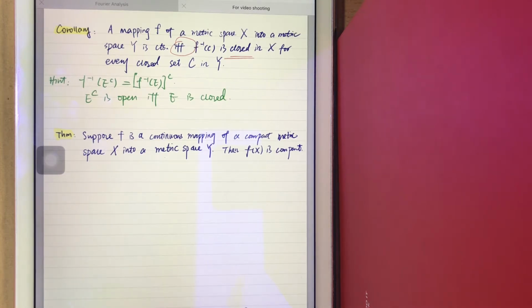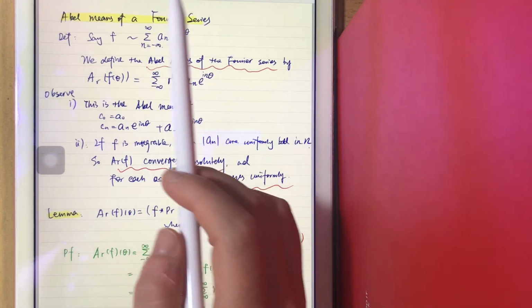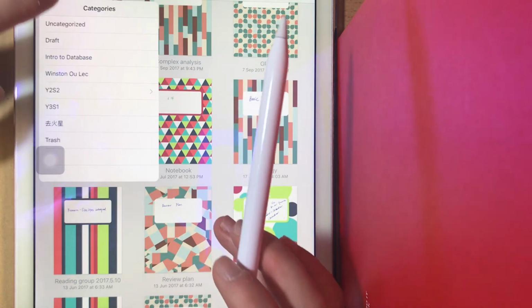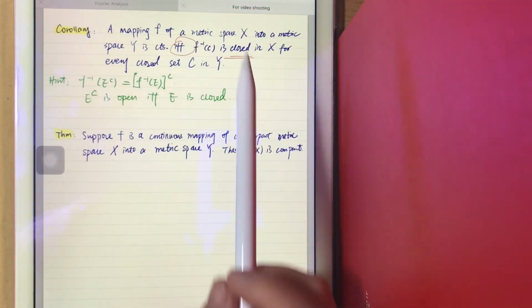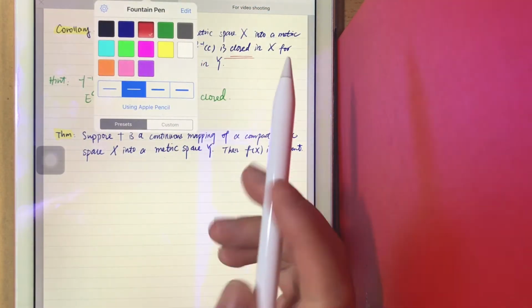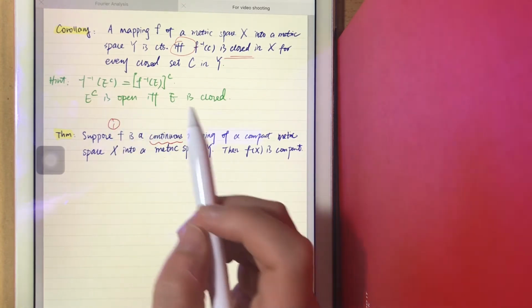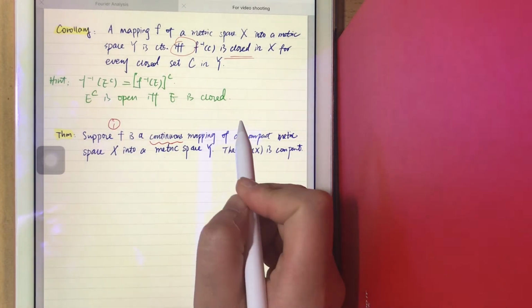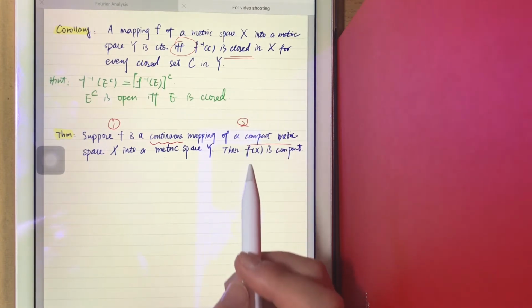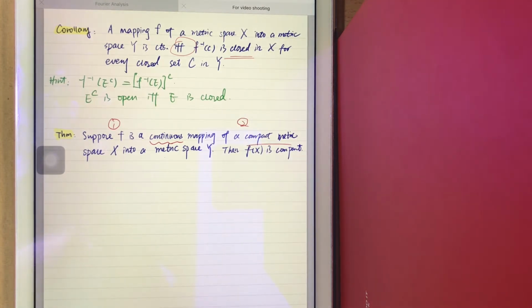It says, suppose f is a continuous mapping of a compact metric space. So first item, f is a continuous mapping. Second one, X is a compact metric space. Then f(X) is compact.